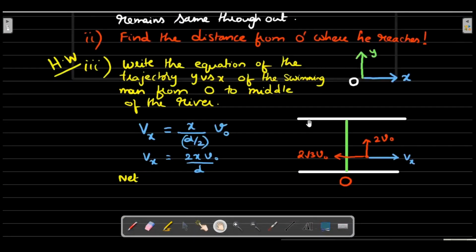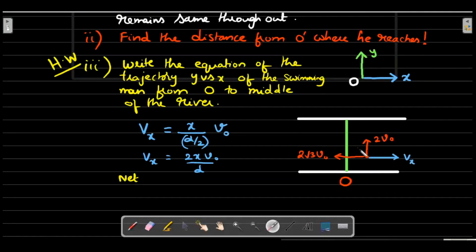I just said that if I assume that the person has moved at any arbitrary instant to a position in the xy plane here, his motion would be governed by his own velocity with respect to the river, which was 4v naught this way.